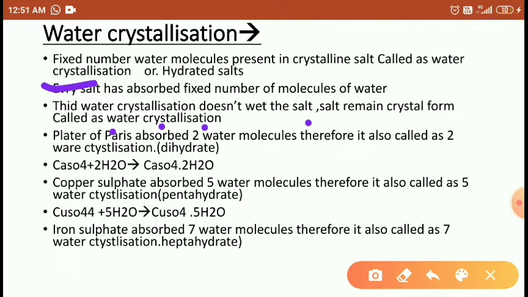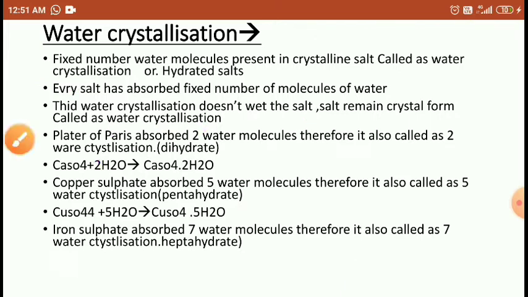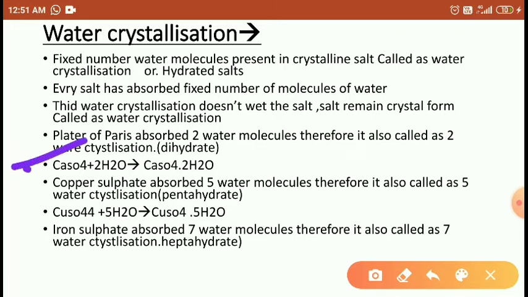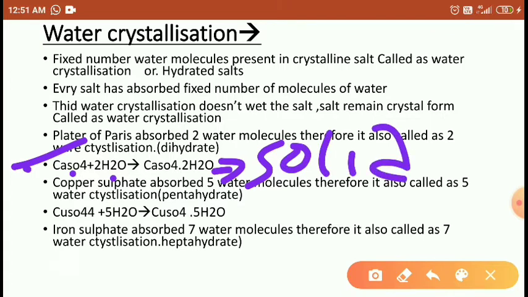When a salt absorbs a fixed number of water molecules, it cannot turn into liquid form or gel form. It remains a hard crystalline solid substance. That is what we call water of crystallization. Calcium sulfate absorbs 2H2O and becomes calcium sulfate 2H2O. Look here, students, it remains in solid form.